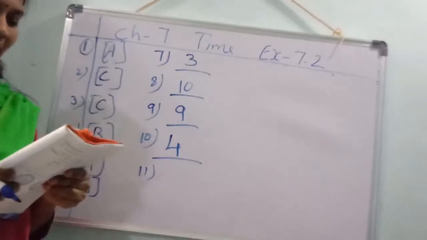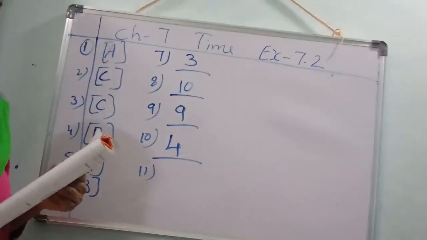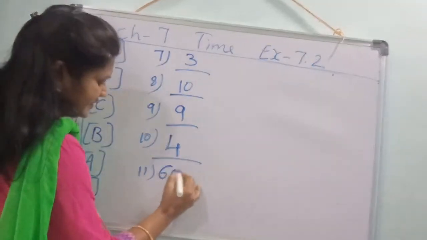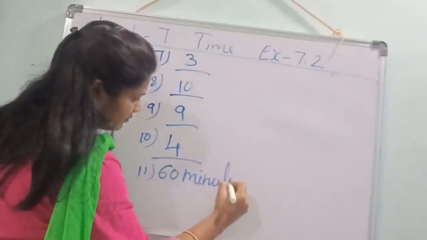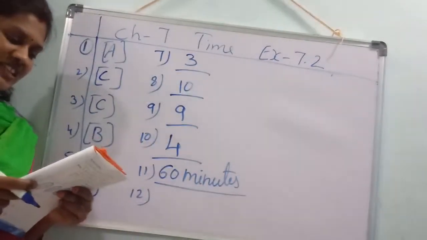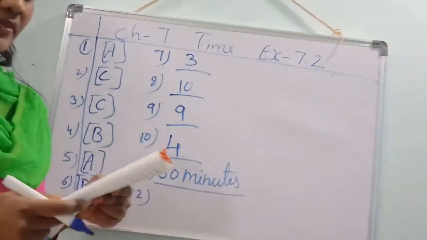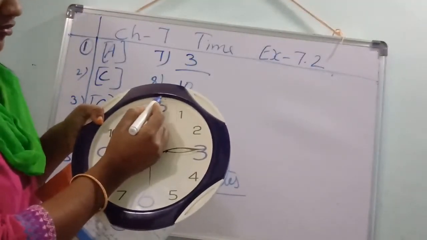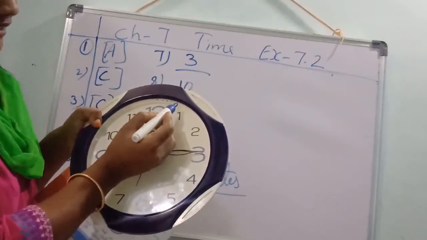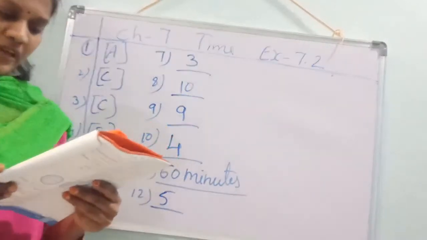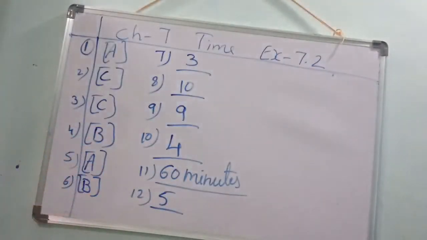How many minutes make 1 hour? Tell me. 60 minutes. How many small sections does the hand of the clock cover from 12 to 1? Already I told you, 12 to 1. How many sections will it be? 5 sections, 5 minutes. Yes or no? Understood, children? What I am saying? Copy.